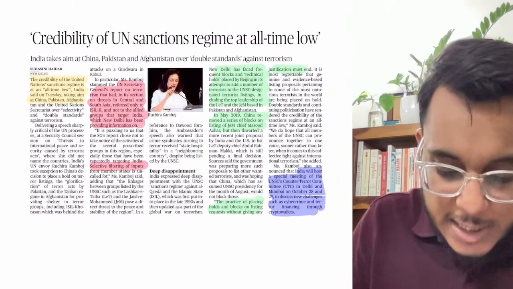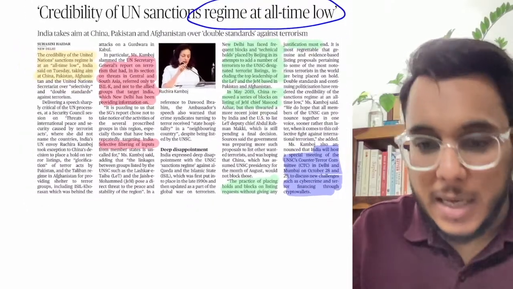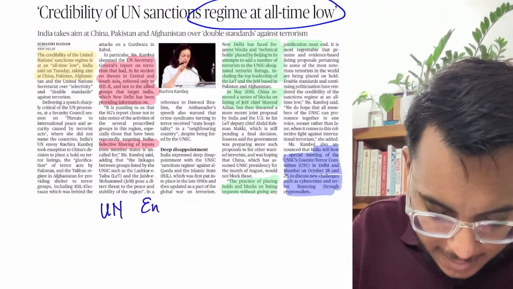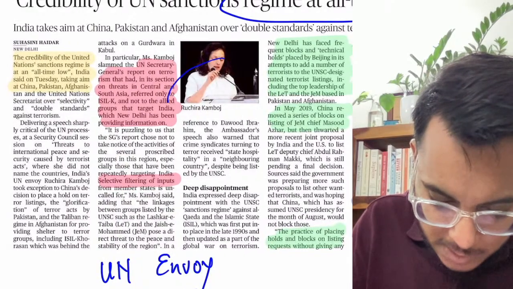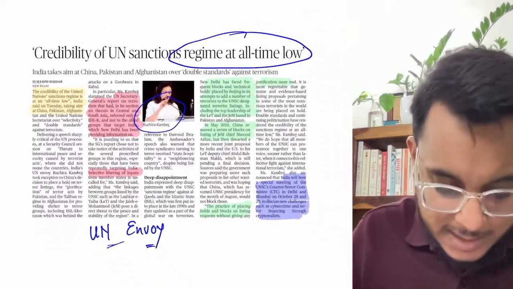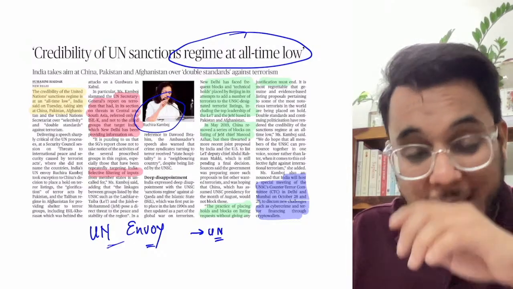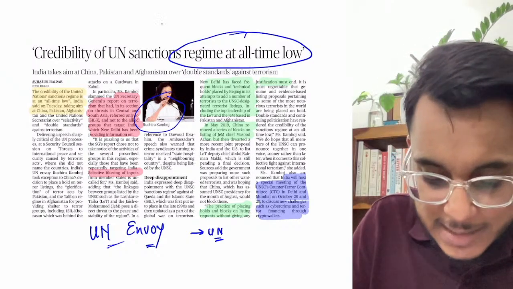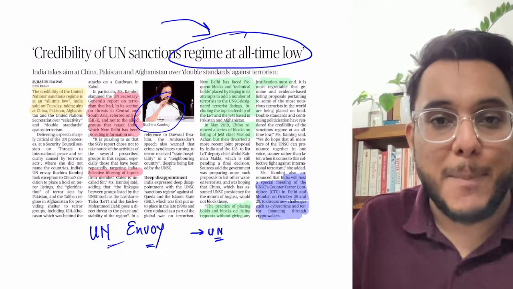Credibility of the UN sanctions regime at all-time low. So guys, basically what had happened now, India's UN envoy, Miss Ruchira Kamboj, has addressed the United Nations and has said that the United Nations Security Council particularly has become ineffective. The sanctions regime of the United Nations is at an all-time low. Its credibility has been impacted.